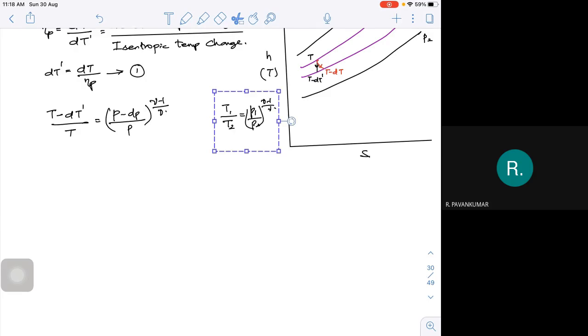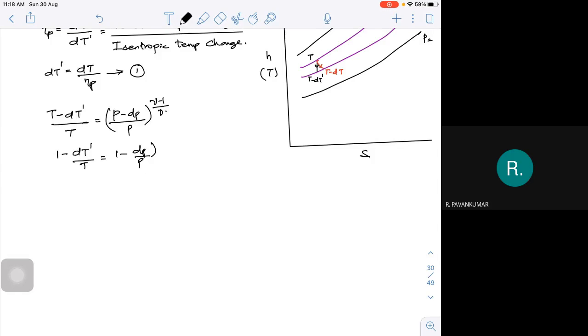Sorry, here it is final minus initial, that is dt dash. So it should be T2 by T1, and P2 by P1. Doesn't matter, we will end up with the same expression. So if I simplify this, this will be 1 minus dt dash by T equals 1 minus dp by P, whole to the power of gamma minus 1 by gamma.